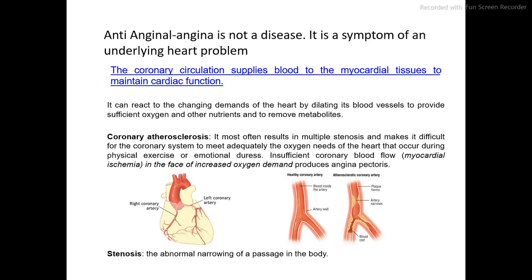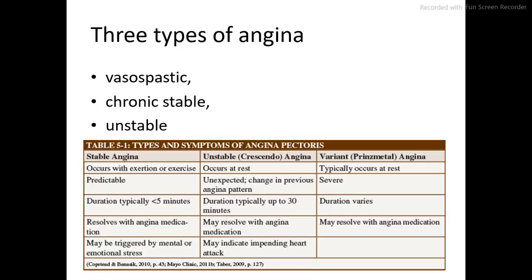Now we will study the different types of angina. There are three types of angina. Classical angina, also called stable angina. The second one is unstable angina and the third one is variant angina. Classical angina occurs due to physical exertion or mental stress.